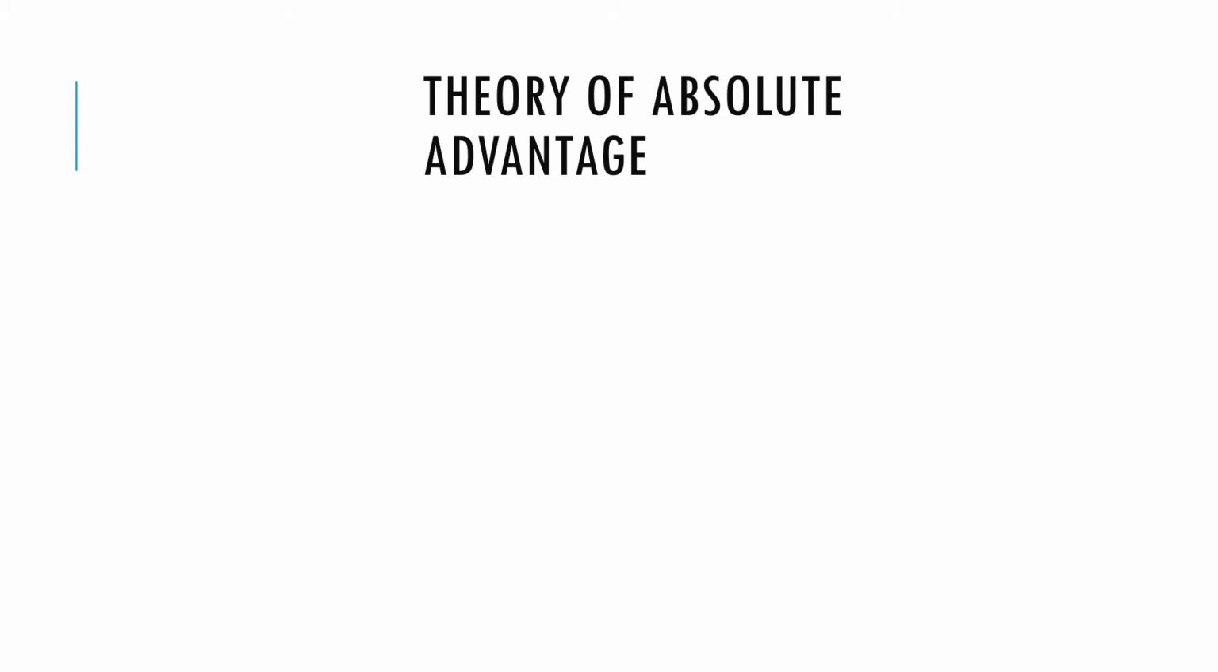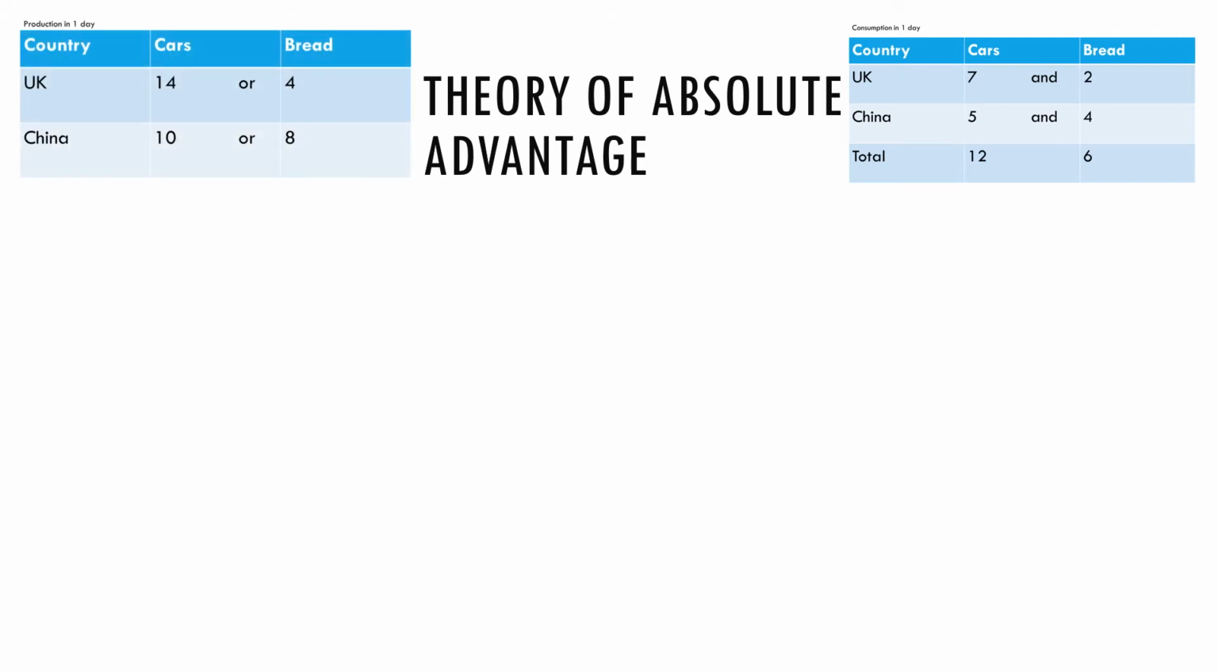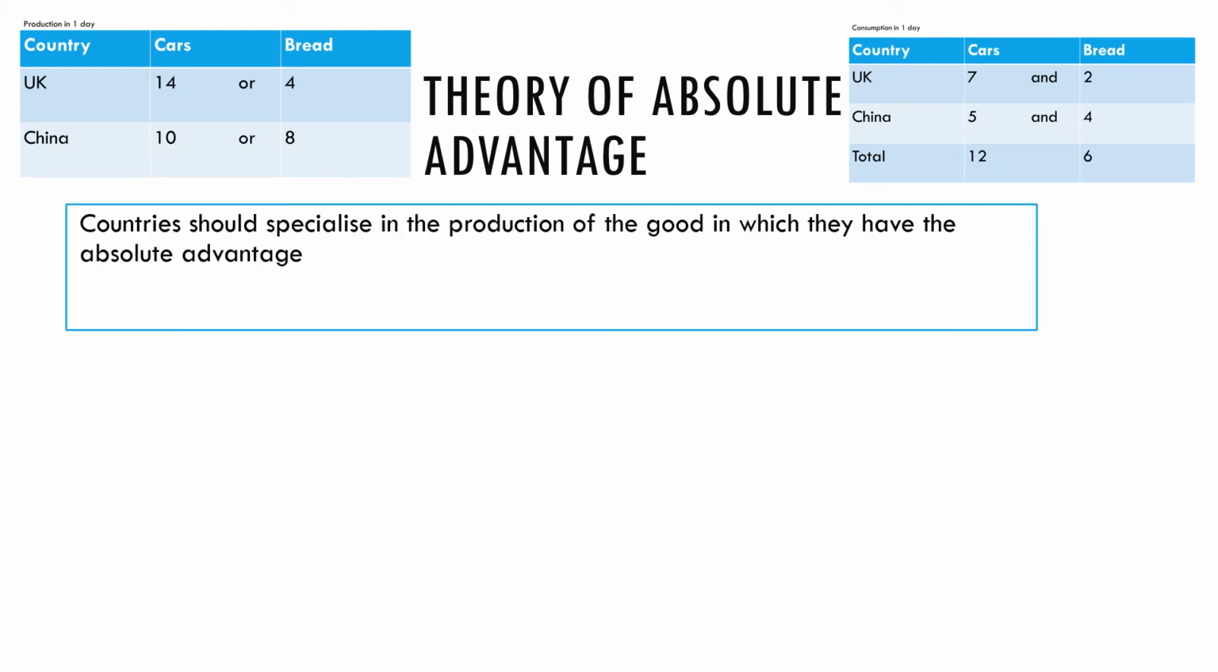Now we're going to contrast that with the theory of absolute advantage and what this theory recommends countries should do. So here is our comparison. This is what countries could do if they were self-sufficient. UK 7 and 2, China 5 and 4. A reminder, these are our production possibilities. And the theory of absolute advantage states that countries should specialize in the production of the good in which they have the absolute advantage. If they then trade, they can be better off.